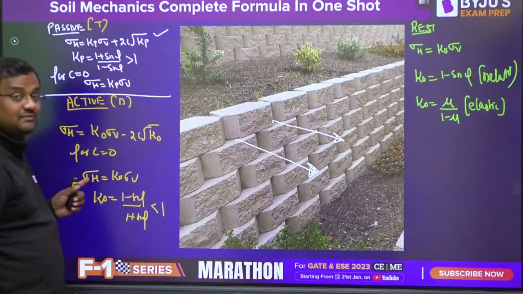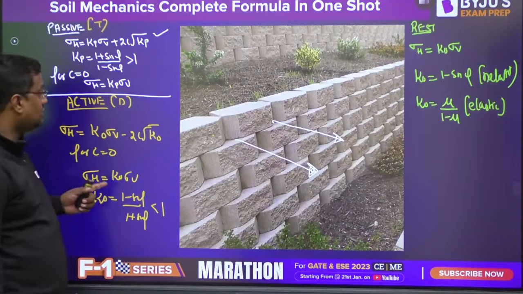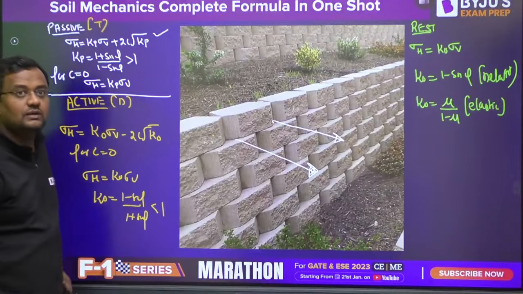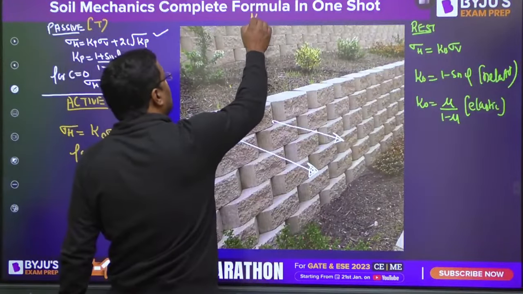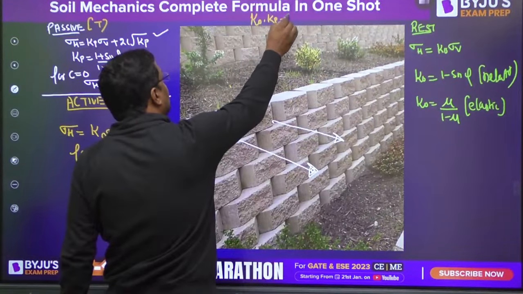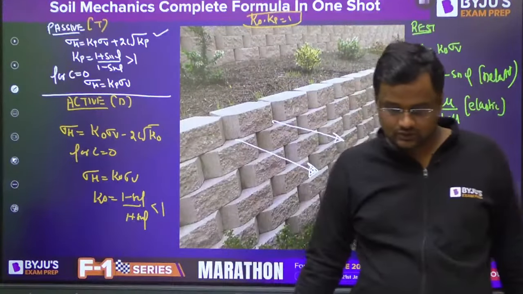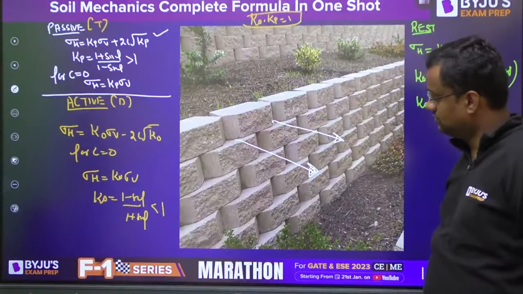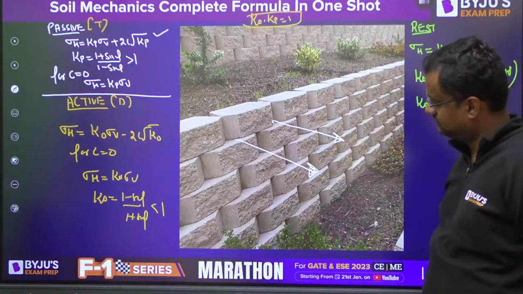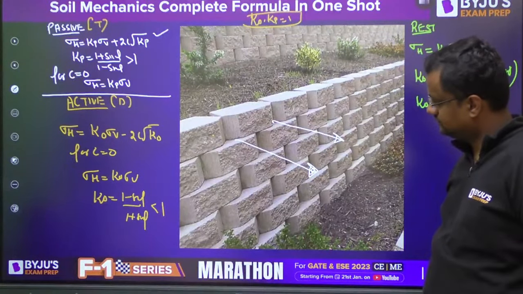So less than 1 means sigma H is the minor stress here. And K naught and Kp are reciprocals. K naught into Kp is equal to 1. Okay. Got it?